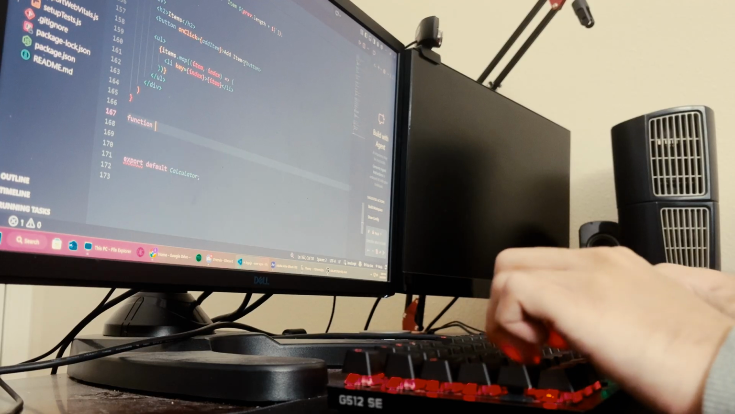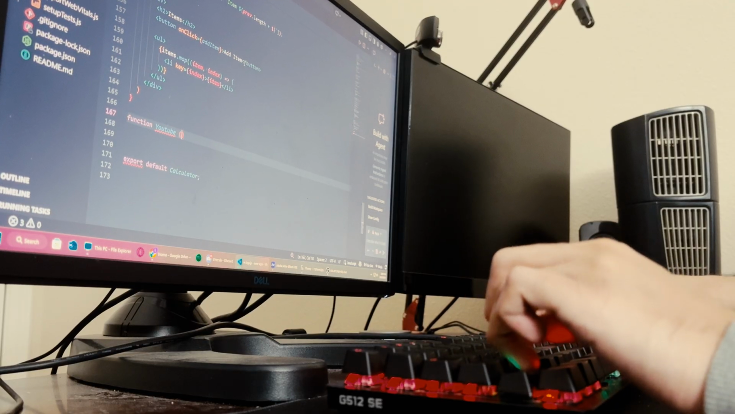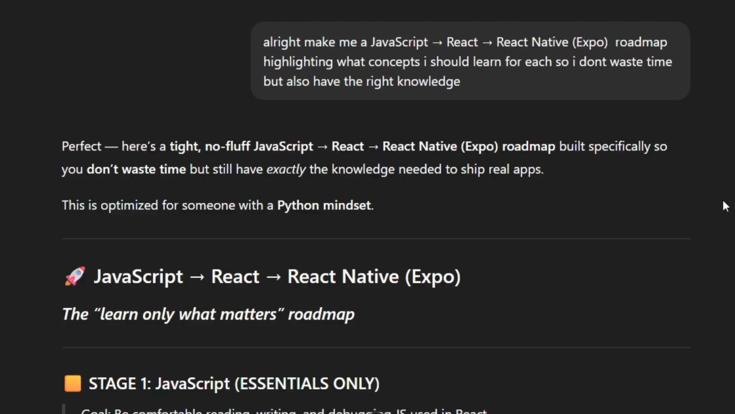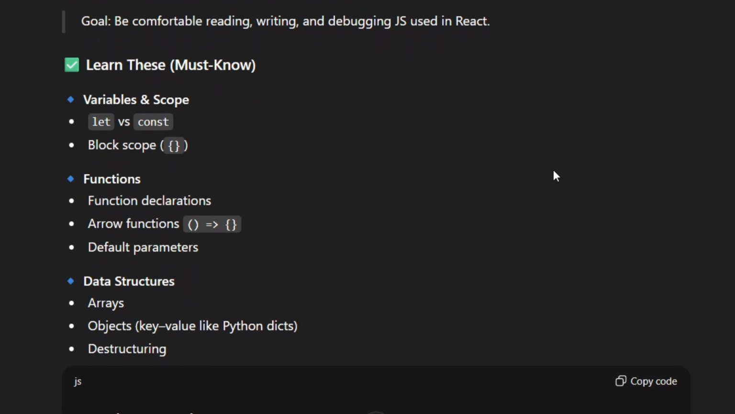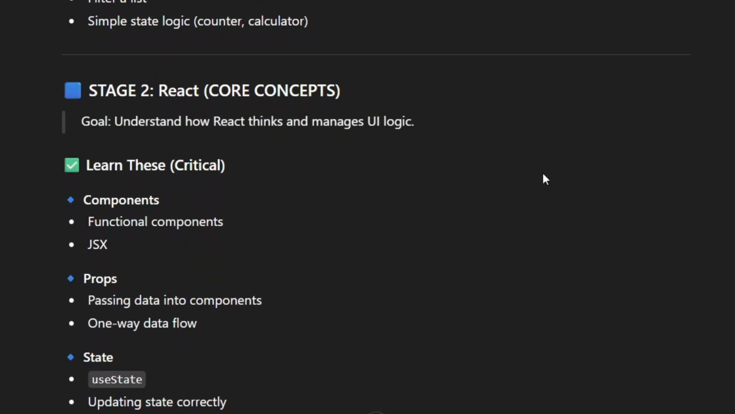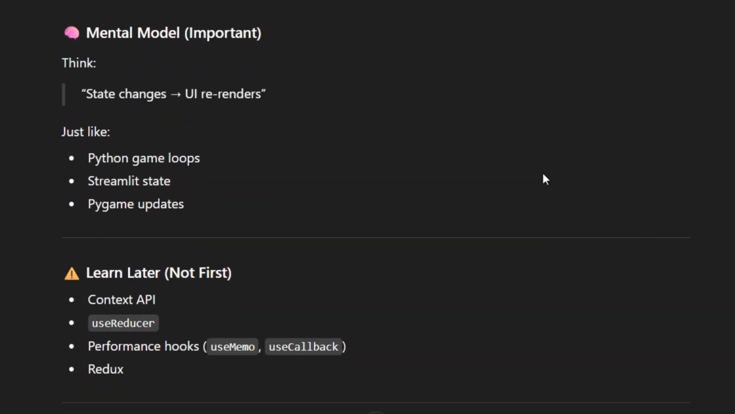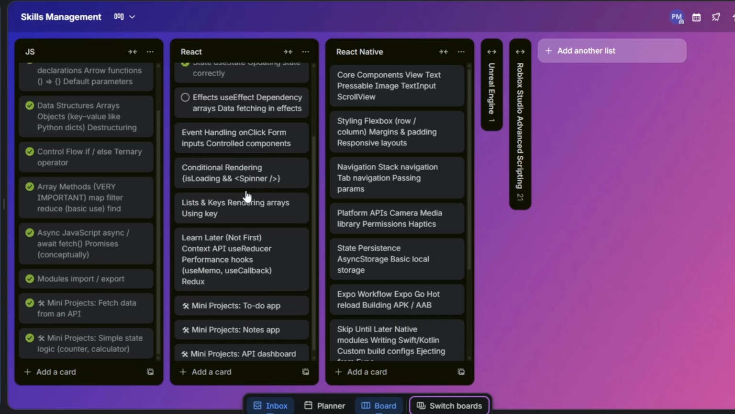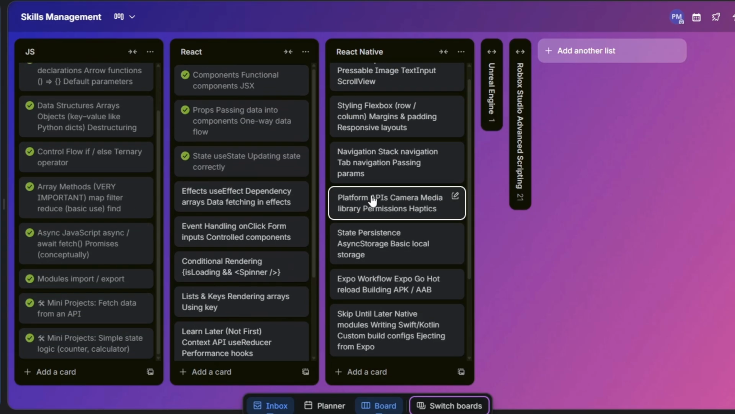My goal this week wasn't to relearn programming, it was to understand how JavaScript and React do things their own way. I had no idea where to start, so I asked ChatGPT to create a roadmap for me that aligned to my skills to learn most efficiently. As you can see, it put out the complete roadmap here. With that roadmap, I immediately put all concepts into a Trello board to keep track of everything.